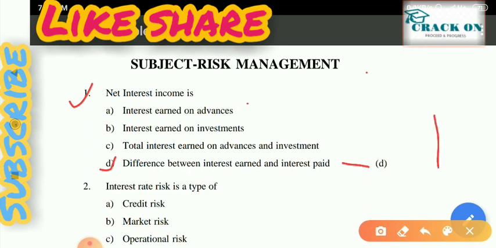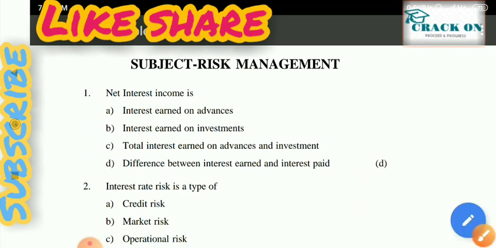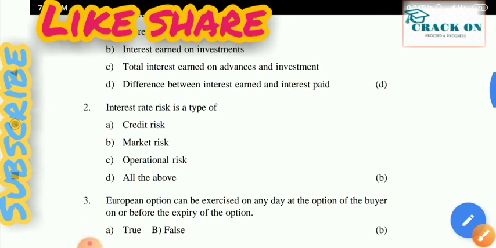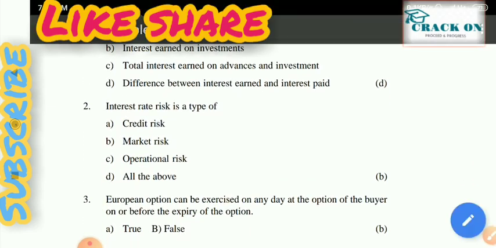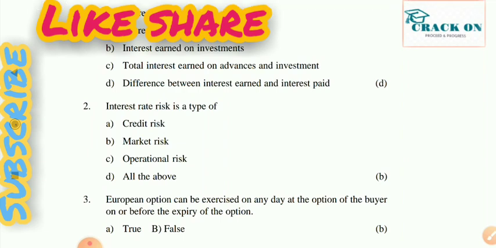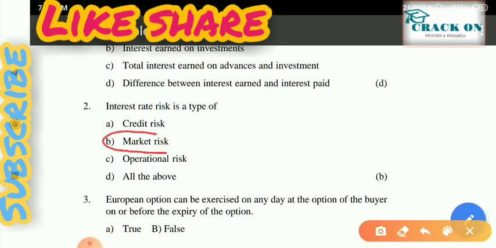Next, question number 2: interest rate risk is which type of risk? Option A is credit risk, option B is market risk, operational risk, or all of the above. Answer is B, that is market risk, because interest rate is related to the market. Sometimes with respect to the market the interest will be down, so it's a market risk.